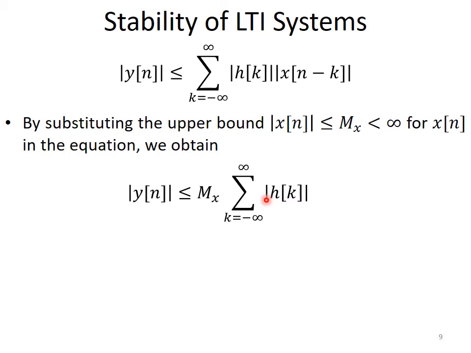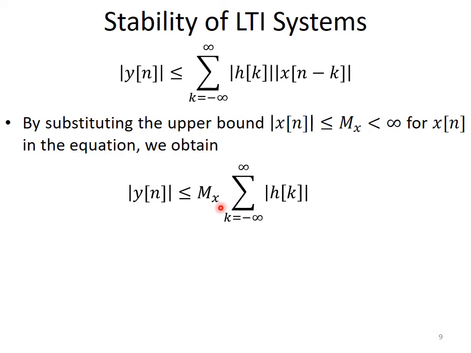After substituting the upper bound instead of the input signal, we get this equation: the magnitude of y of n is less than or equal to Mx times the summation of the magnitude of h of k from minus infinity to infinity. Now this product can be bounded if and only if the summation of h of k is bounded, because we know Mx is already bounded.